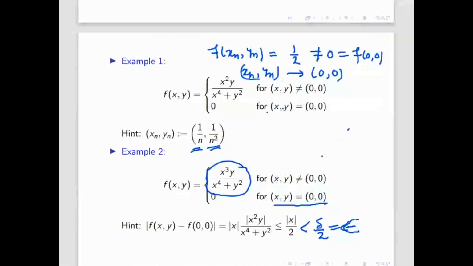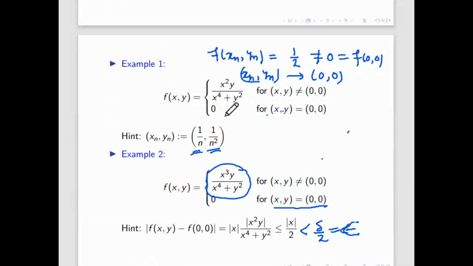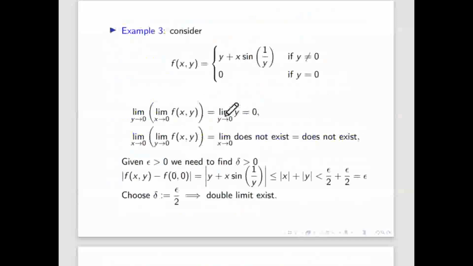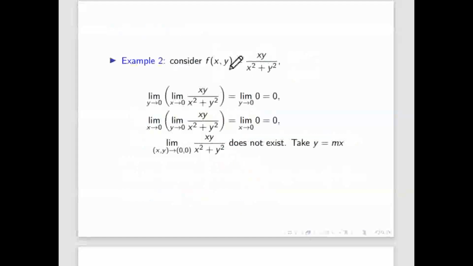So more questions I am not doing, because checking the continuity is the same as finding the limit. If you are able to find the limit and it is equal to the functional value, that is the only additional part in continuity. So when the limit does not exist, you cannot say the function is continuous, like we have seen in this example. The limit does not exist, that means this function cannot be a continuous function.